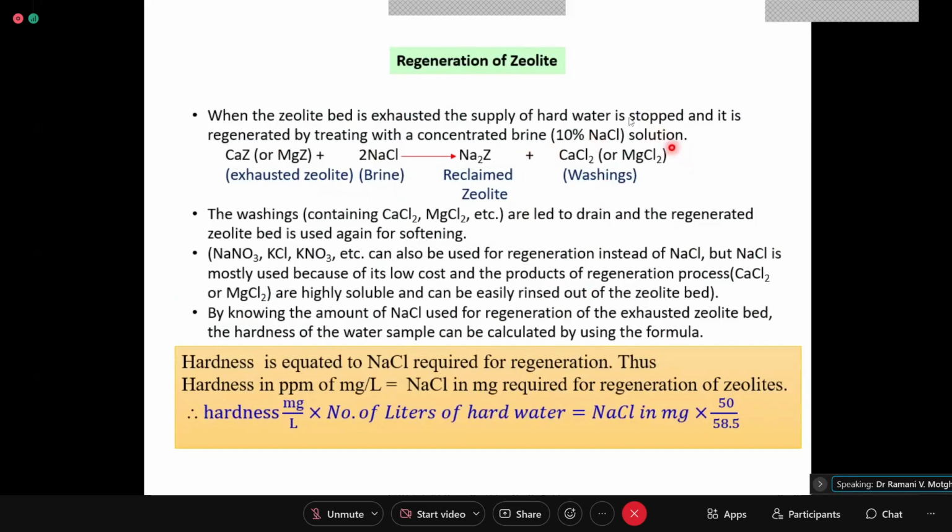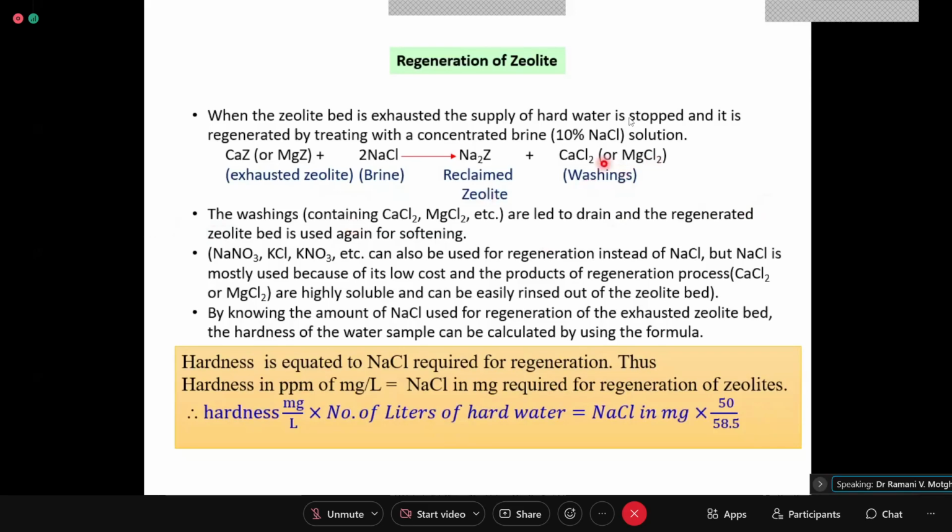So you have removed hardness from a large quantity of water, and after backwashing, these hardness causing salts are present in just 20 liters of water. Okay, so that large amount of water, 10,000 liters, can be used for industrial purpose, right?